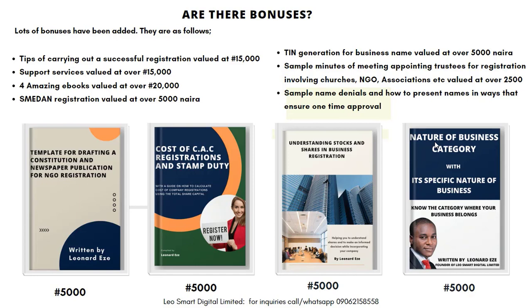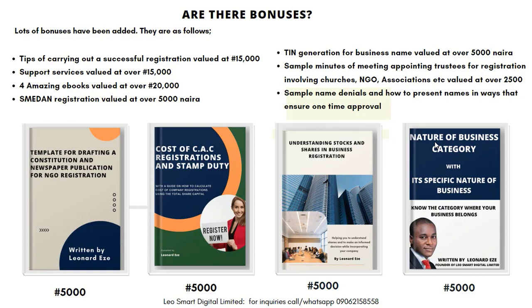Then you have 4 amazing ebooks. Yeah, these are the ebooks. Template for drafting a constitution and newspaper publication for NGO registration. These were all written by me. Cost of CAC registrations and stamp duty: how you can calculate your stamp duty based on the amount of shares. Then the cost of CAC registration, how you can calculate it. Then understanding stocks, shares, and shares in business registration, how to know the type of shares and their benefits.